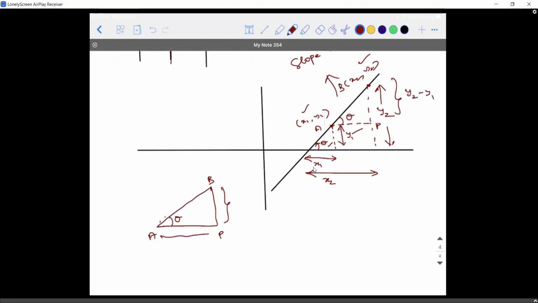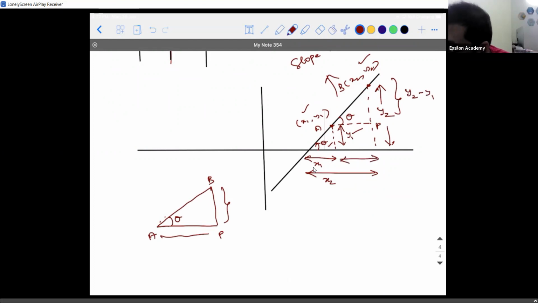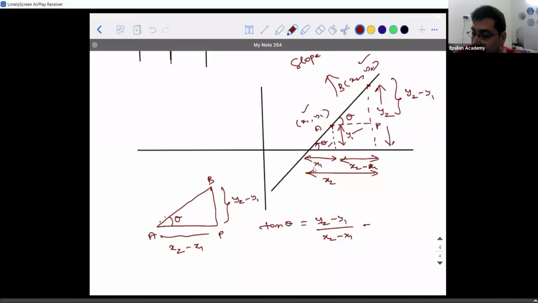Similarly, AP is x2 minus x1. So tan theta is y2 minus y1 divided by x2 minus x1, or delta y divided by delta x. It is the difference in the y coordinates to the difference in the corresponding x coordinates. Now you understood why it came?